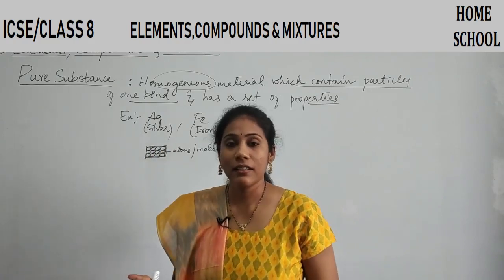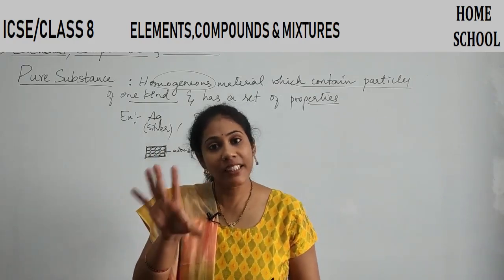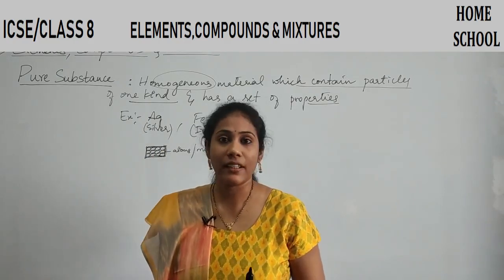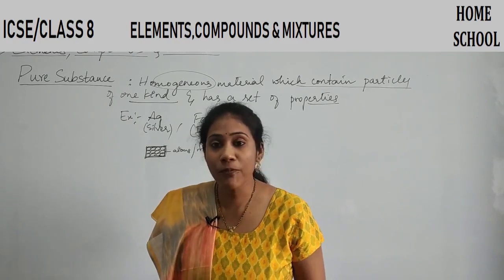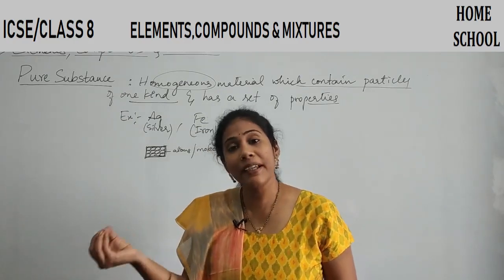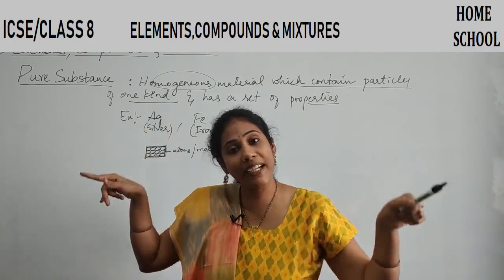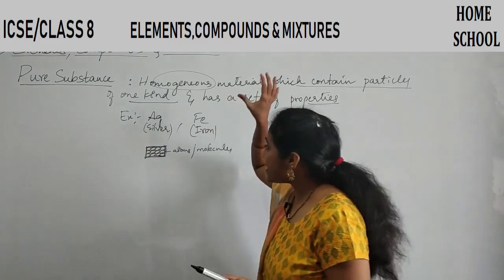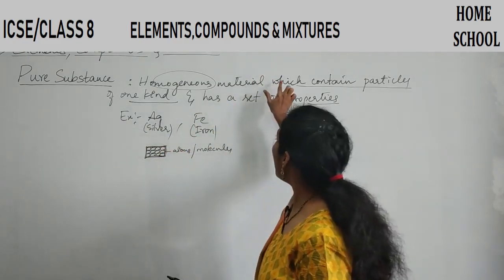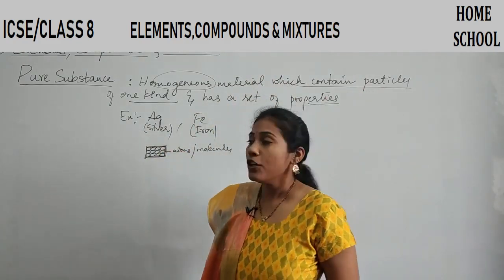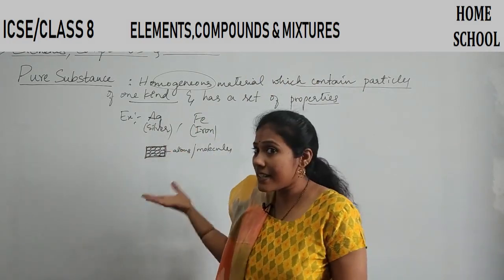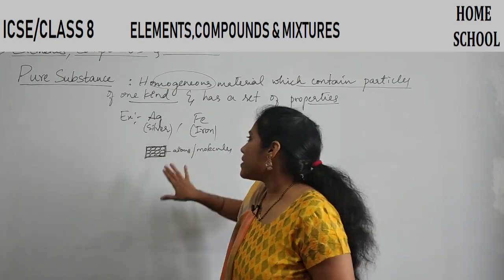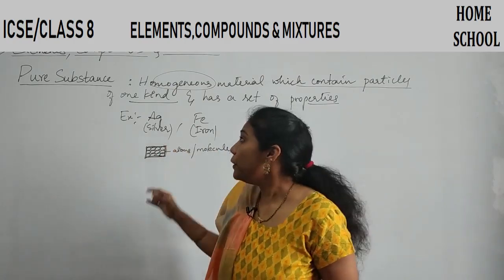Say I said milk. Milk has, imagine, three components. One is water, the other one is protein, the other one is fat. Fat is a different chemical from protein. Protein is a different chemical from water, right? Completely different chemicals they are. But a pure substance is not like that. It is that particular substance which is made up of the same type of particles. So what do you mean by particles here? Particles can be an atom or particles can be a molecule, right? So such a substance is called a pure substance.